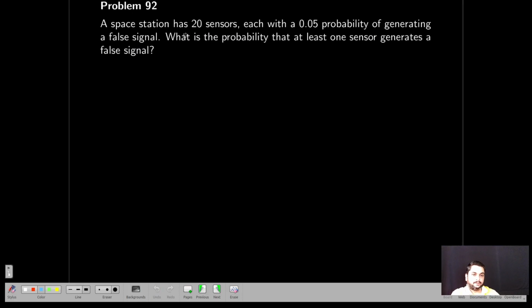Next, a space station has 20 sensors, each with 0.05 probability of generating a false signal. So again it is a binomial distribution, just check this. They are asking for at least one sensor generating a false signal. So our P, generating a false signal, is 0.05, and Q is equal to 0.95.